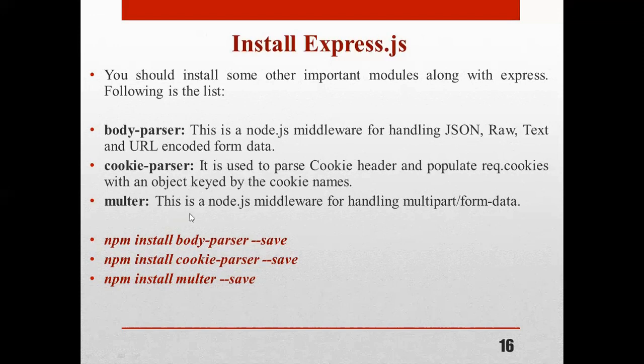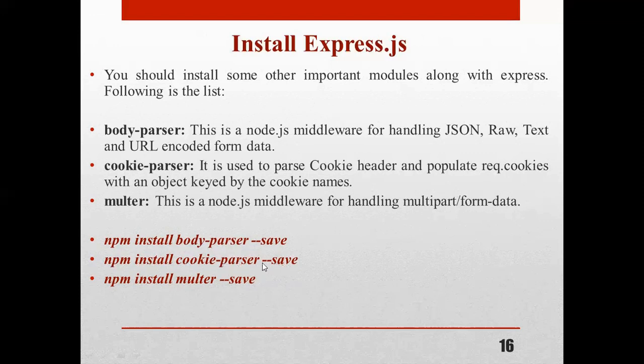Okay. So how to install body-parser, cookie-parser, and multer? For that, write npm install body-parser --save. By using this, we can install body-parser. After installing body-parser, write npm install cookie-parser --save for installing cookie-parser.